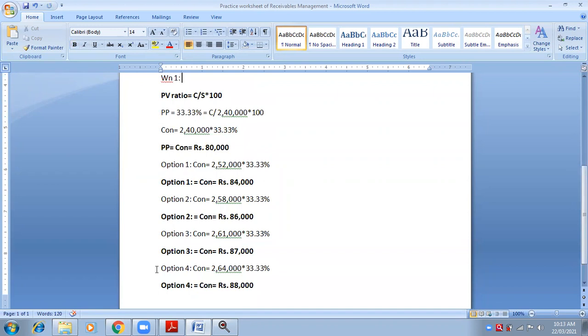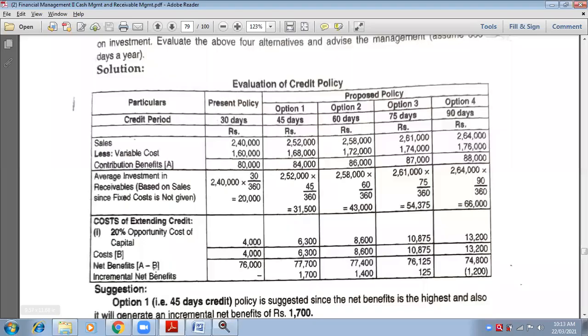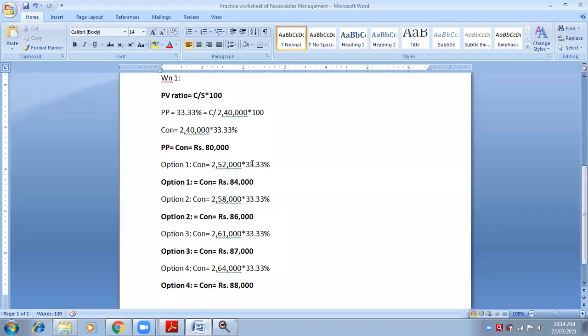So this is how we need to solve our contribution. So write down contribution in first case, present policy. We were here, less variable cost, but it is not given. Leave this column blank. Now come to the next line, write contribution. Below variable cost, you have to draw a line, just as you see on the screen. After variable cost, there is a line drawn. And write down contribution is equals to, tell me, present policy. How much is the contribution?